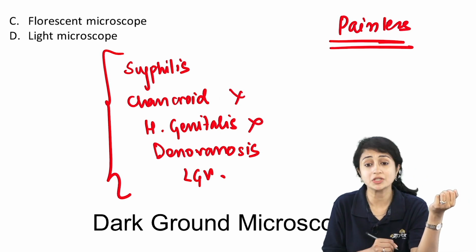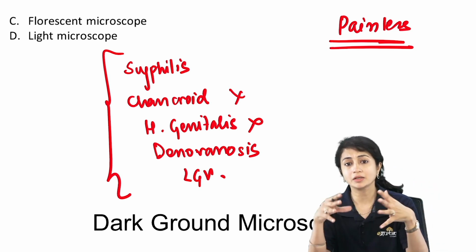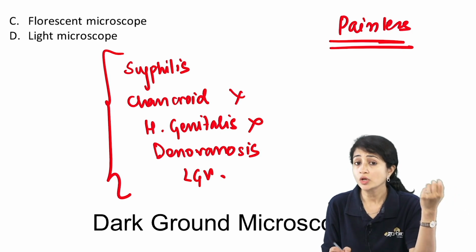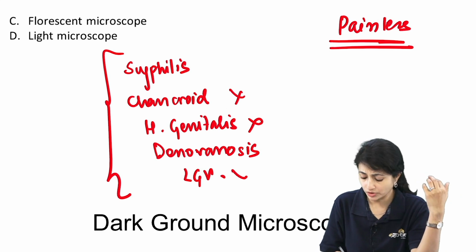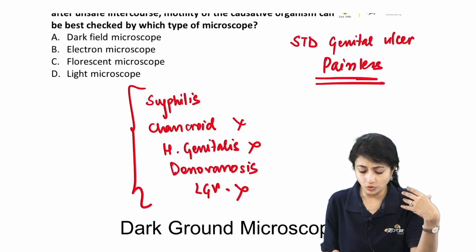Chancroid is ruled out, herpes genitalis is ruled out, and even donovanosis may be painless, but they would give you more history. LGV hardly presents with an ulcer. So, for LGV, they will always talk about a swelling in the inguinal region. So, this is again ruled out. So, painless, we know we are dealing with either syphilis or we are dealing with donovanosis.